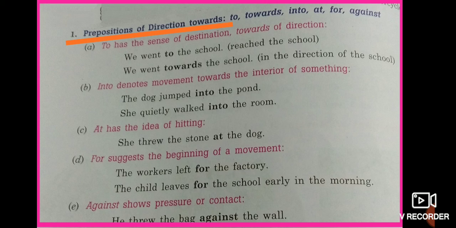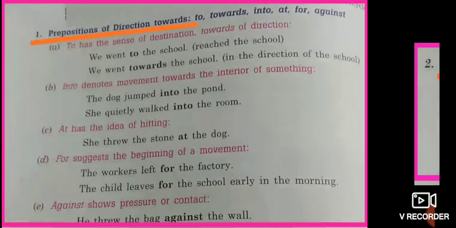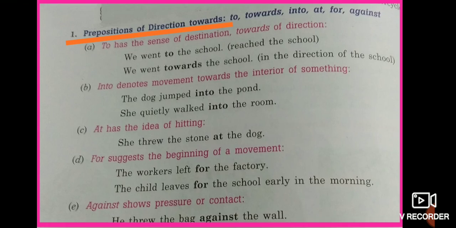Preposition of direction is further divided into two parts: preposition of direction towards and preposition of direction from. First we will discuss direction towards. To, towards, into, at, for, against are the prepositions of direction, but their uses are different.